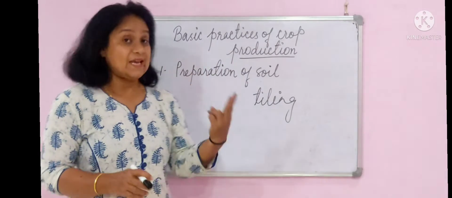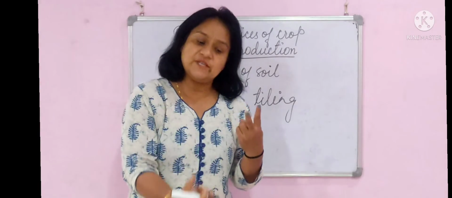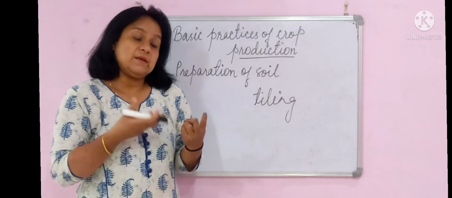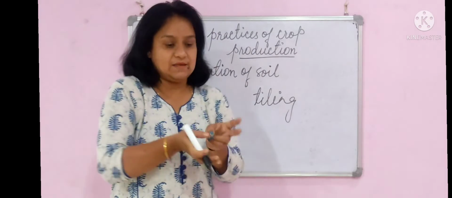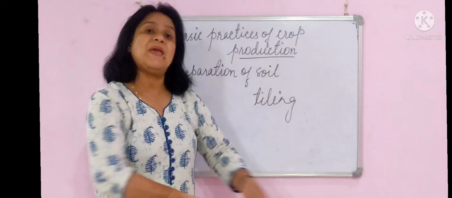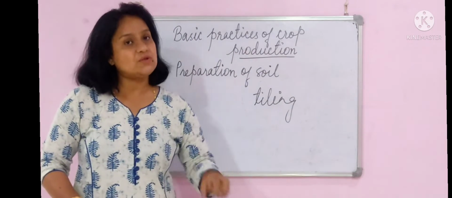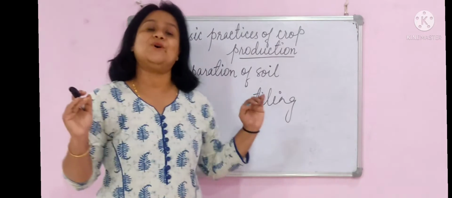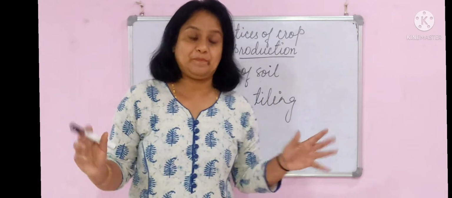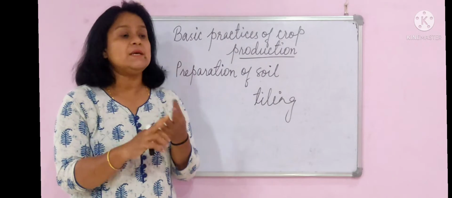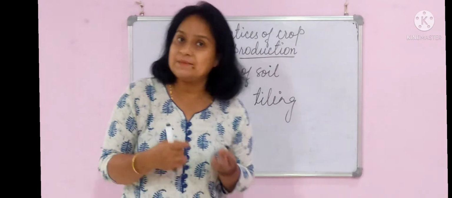Okay, now the second reason is when we sow the seeds, then the baby plant which will come out of the seed, their roots will need some space to get into it. Roots को अंदर जाने के लिए जगह चाहिए, तो वो roots को अंदर जाने में easy होगा अगर हमारा soil loose है, even है. Third important point is there are many soil microorganisms and insects.